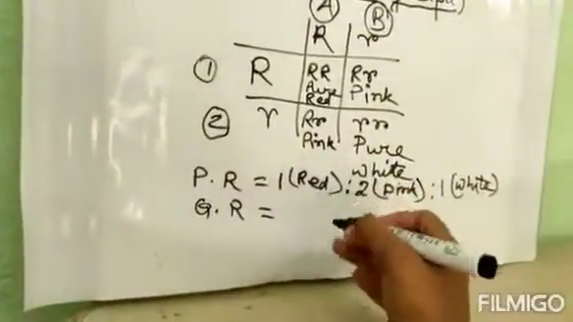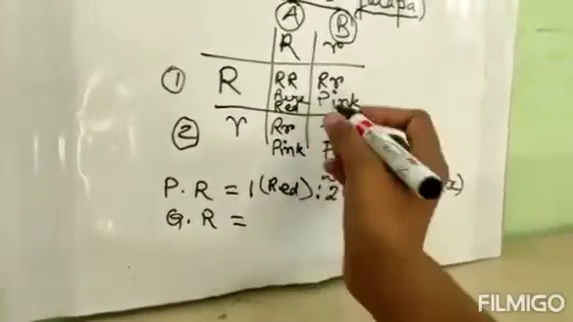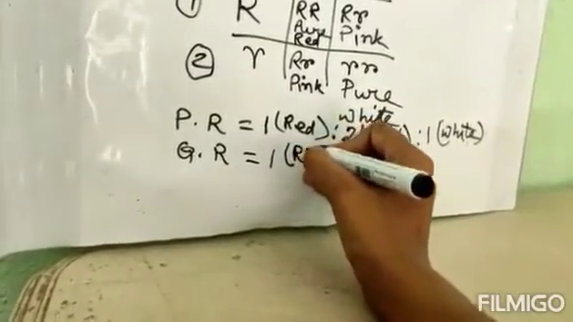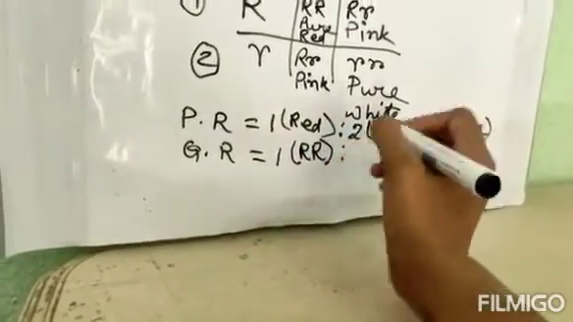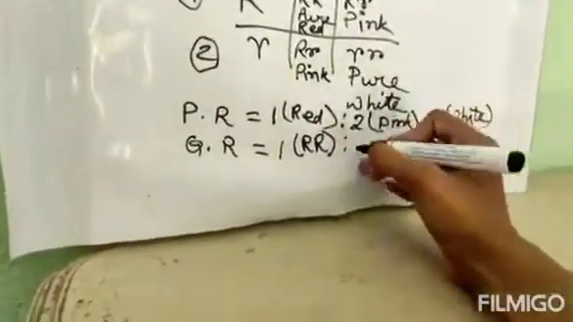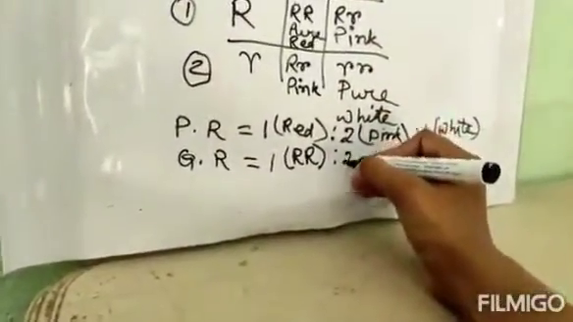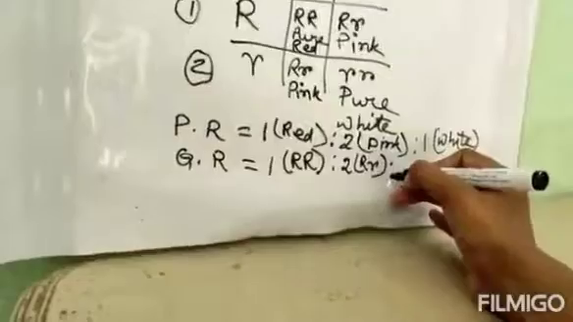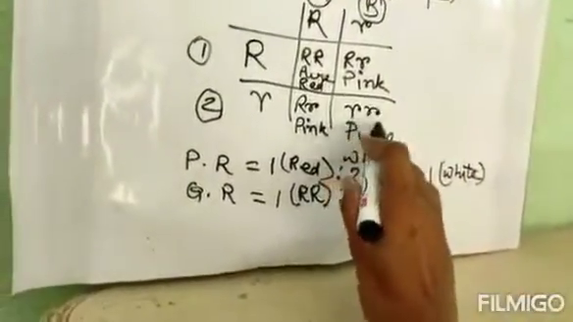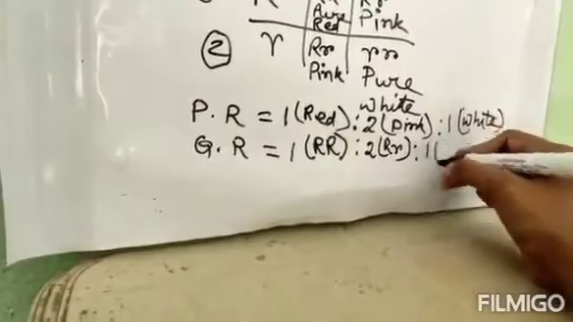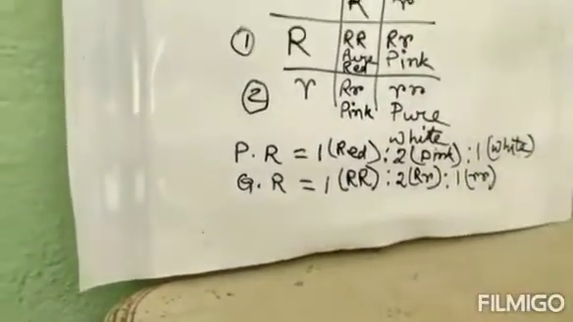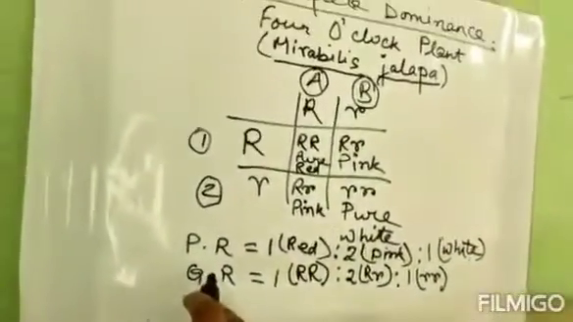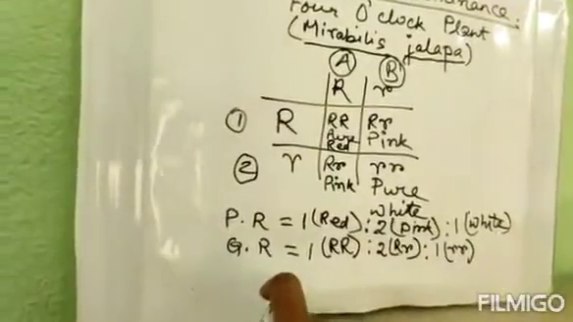Now coming to the genotypic ratio. What is the genotype of this one? RR, that means one. Now coming to the next genotype, capital R small r. How many are there? Two. Next, going for the genotype small r small r, how many are there? One. So this is the genotypic ratio. In case of incomplete dominance, the phenotypic and genotypic ratio will be the same. Understood?